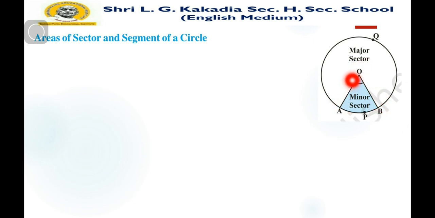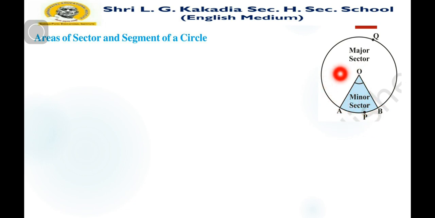By that, you can find two parts of this circle. The area enclosed by these two radii and the arc is known as a sector.